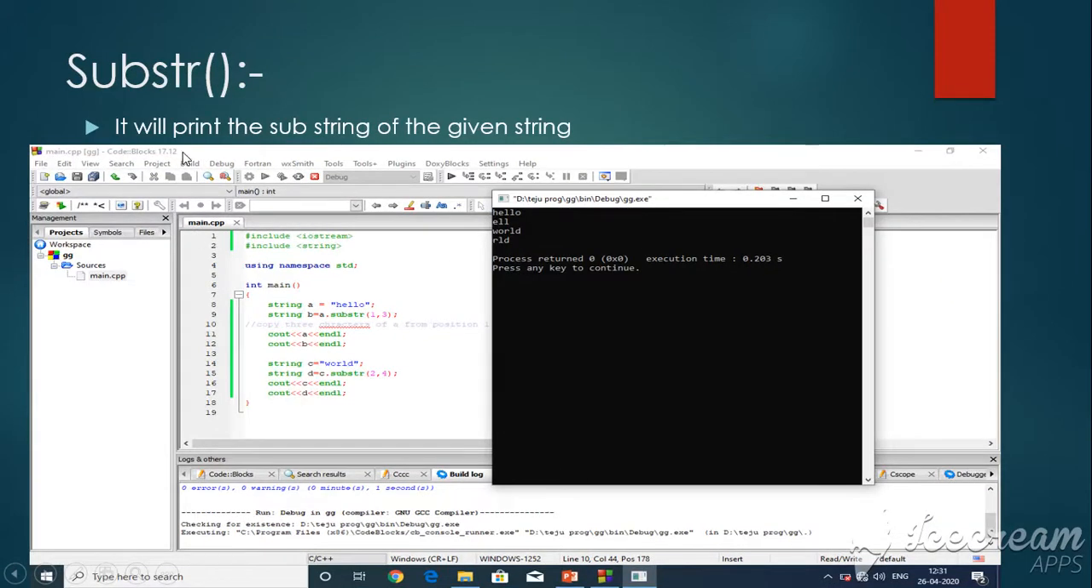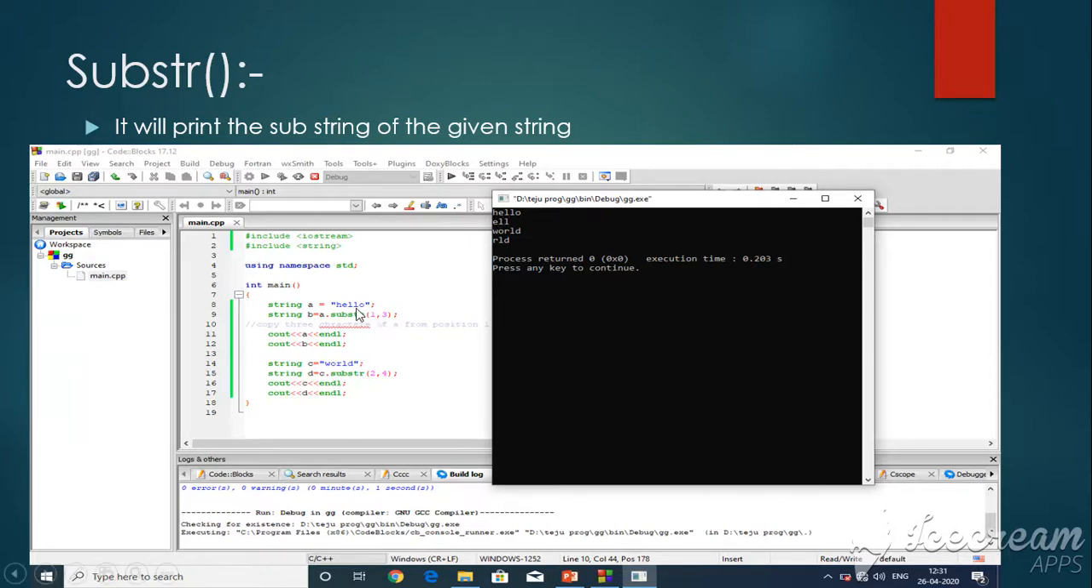Now the substring operation. It will print the substring of the given string. For example, string A is equal to hello. Substring takes two arguments: it prints till position 3, and the starting position is 1.